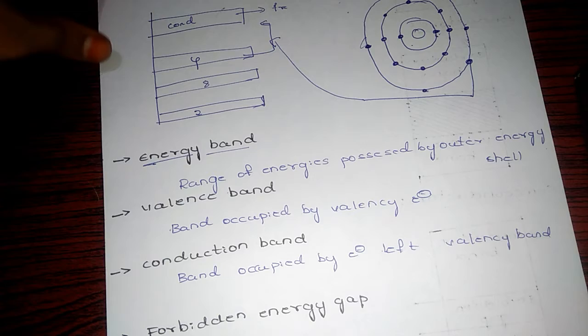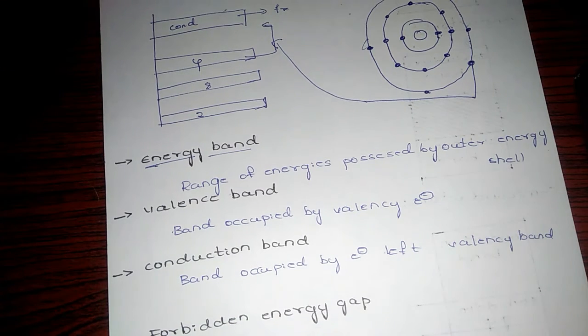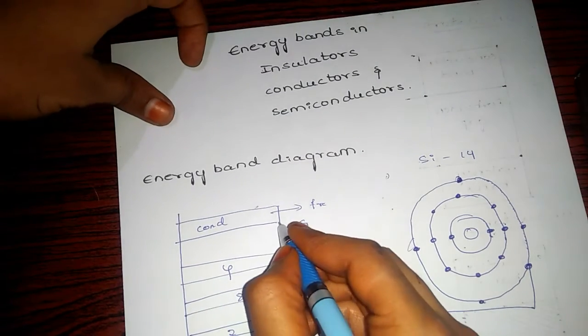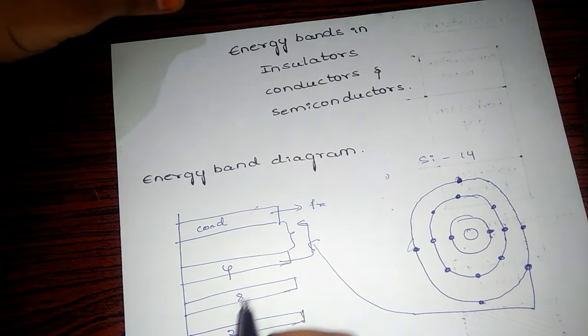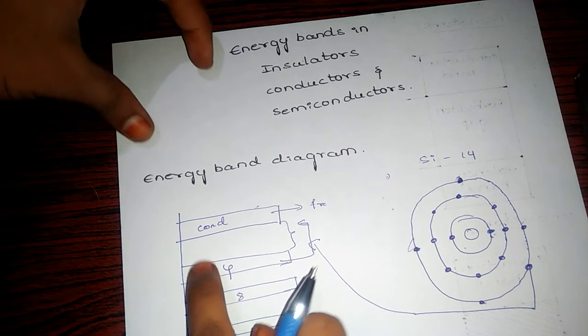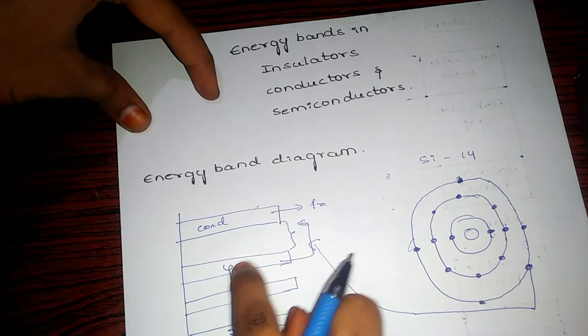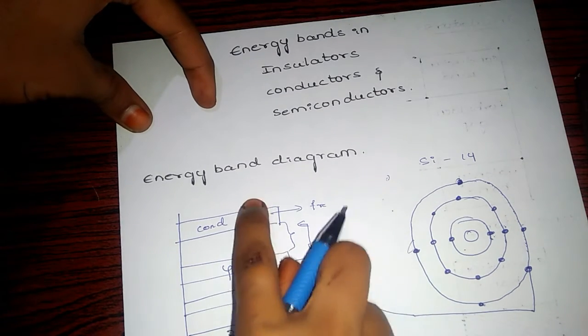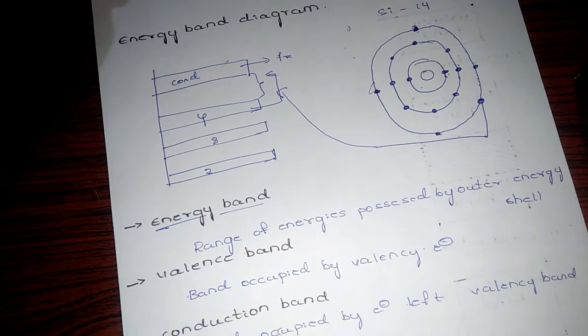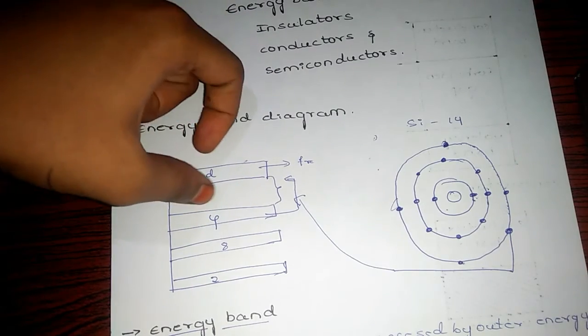So what is the forbidden energy gap? The forbidden energy gap is nothing but the minimum energy which must be applied to the valency band to get electrons from the valency band to the conduction band. The gap between the valency band and conduction band is known as the energy gap.